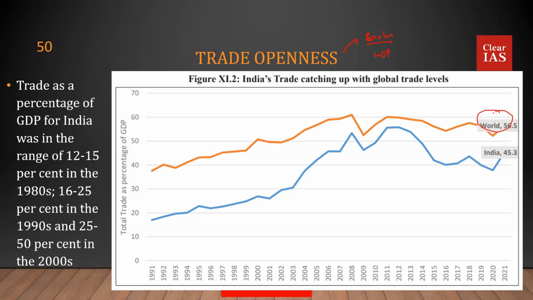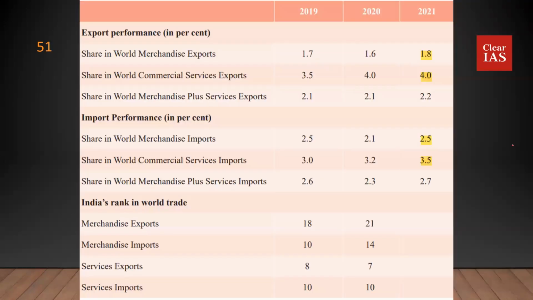In the presentation that I was listening to, the Estonian official said Estonia's trade openness is stunning. It's around 140%. So high. In India, the figure was very low before the 1990s, but now we are catching up, somewhere around the range of 45%. Initially, in the 1980s, it used to be around 12 to 15%. Well, now we have improved a whole lot.